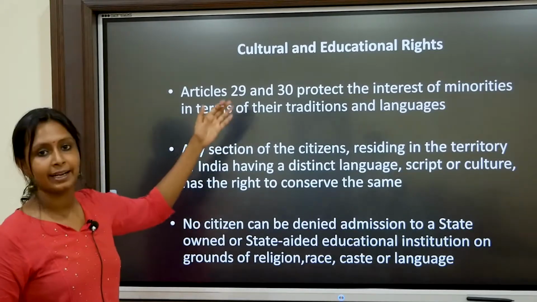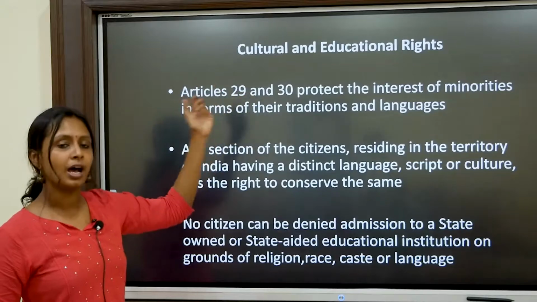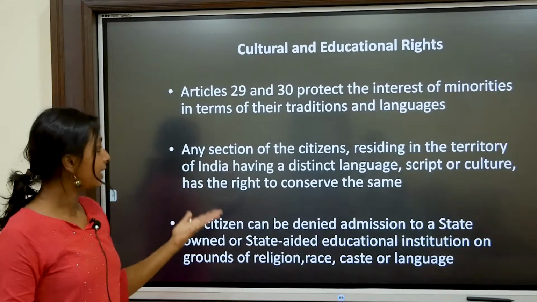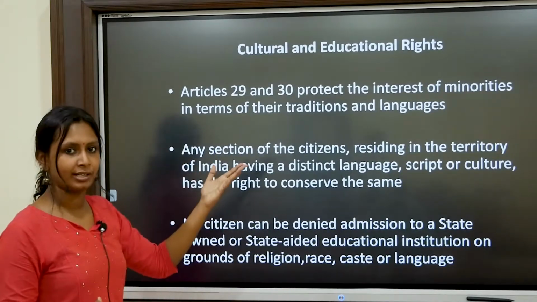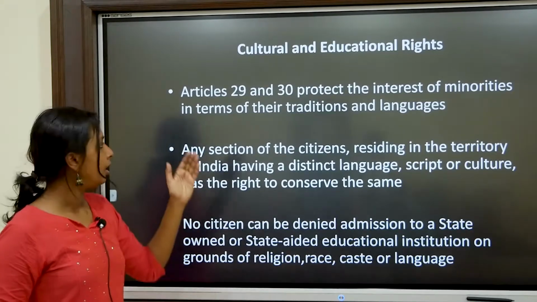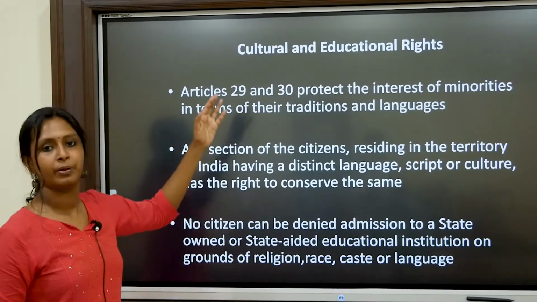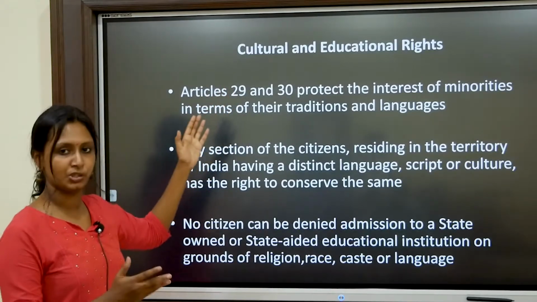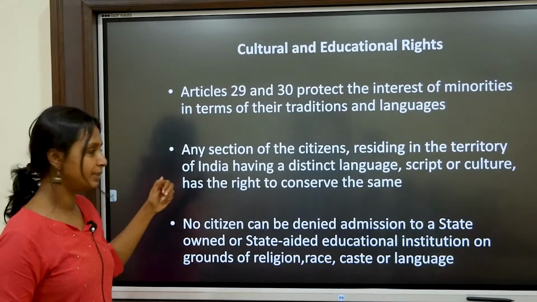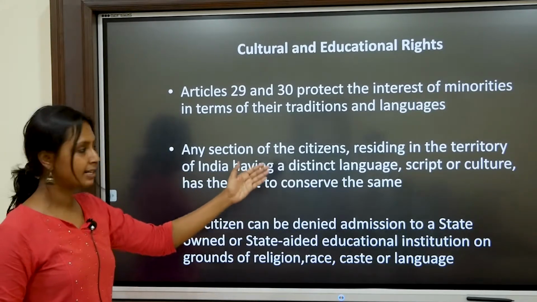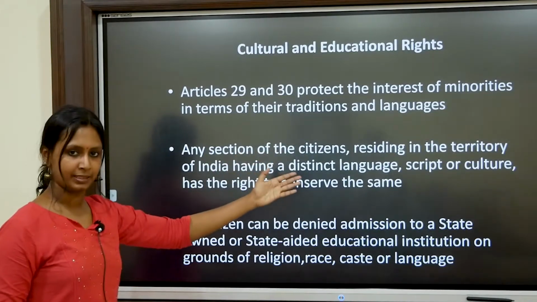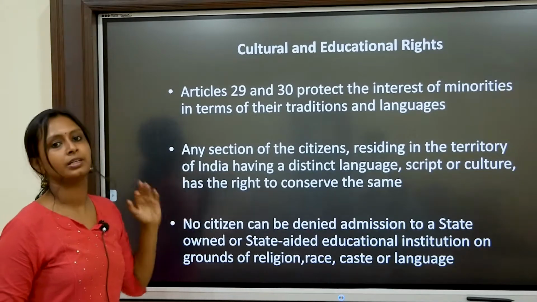Through Articles 29 and 30, the interest of minorities is protected and they can protect their particular tradition and language. Different traditions and different languages exist in India. Through this article, the protection of their particular tradition and languages is ensured. And another concept is that any section of the citizens residing in the territory of India having a distinct language, script or culture has the right to conserve the same.